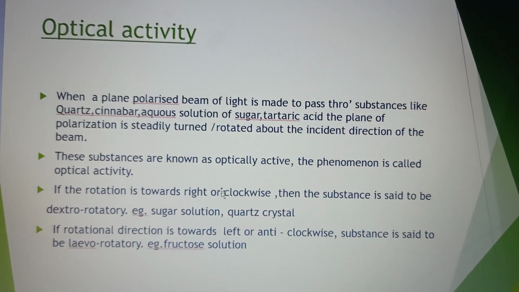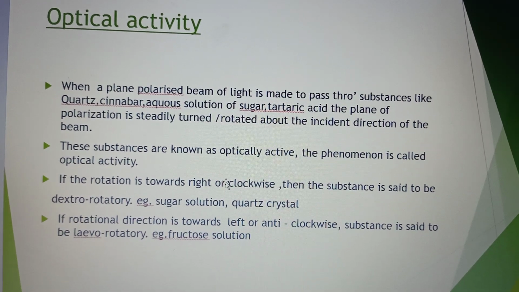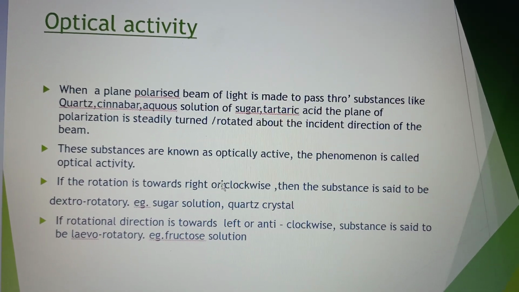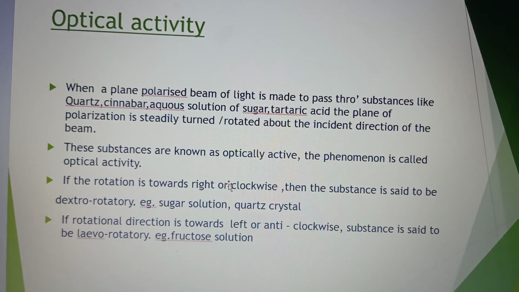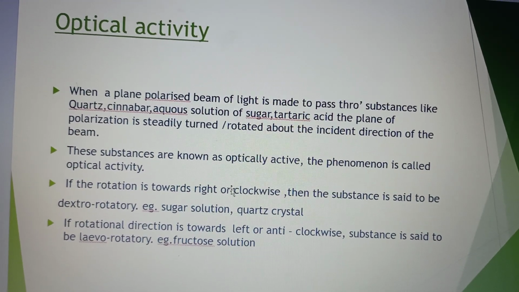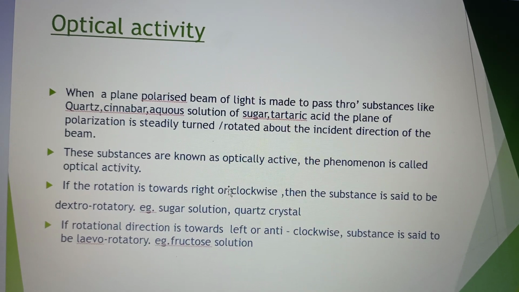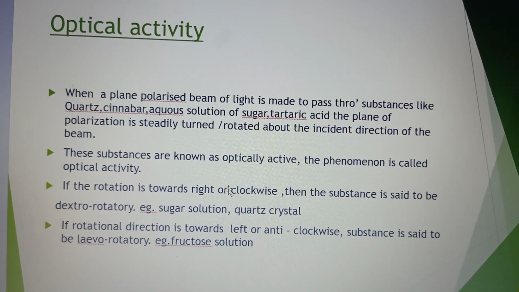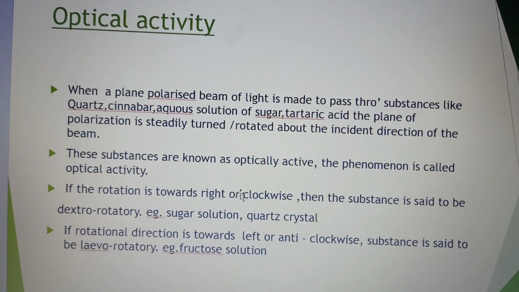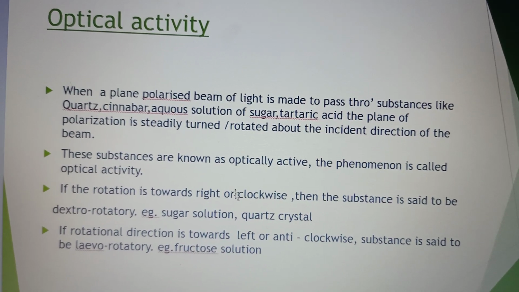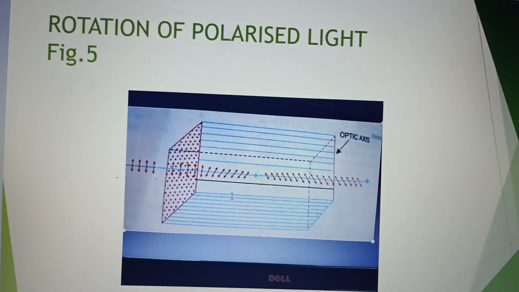The rotation, if it is towards the right side or clockwise direction of rotation, such a substance is said to be dextrorotatory. Example for dextrorotatory substance is sugar solution. If the rotation is anti-clockwise or towards the left, then the substance is known as levorotatory. Example for levorotatory substance is fructose solution.